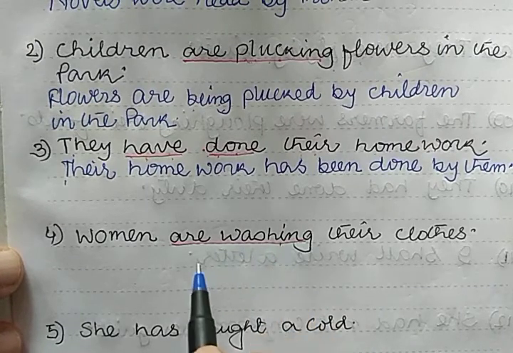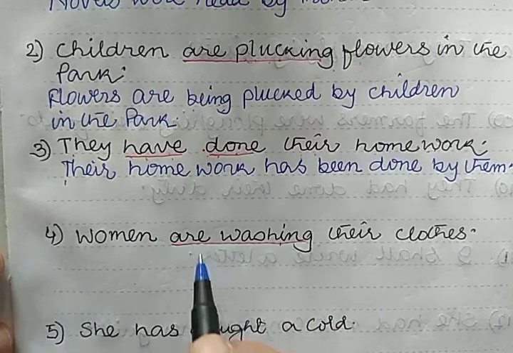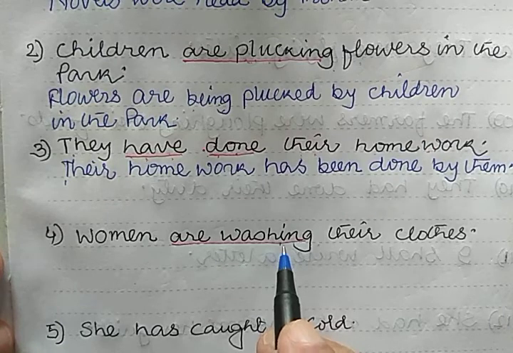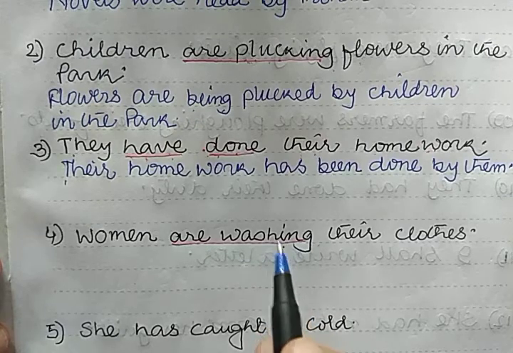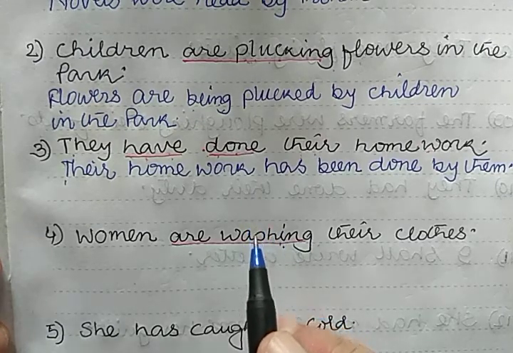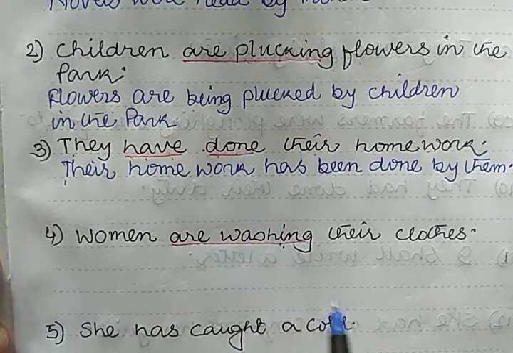So in continuous tense we get the extra be form being. It may be present continuous or past continuous.